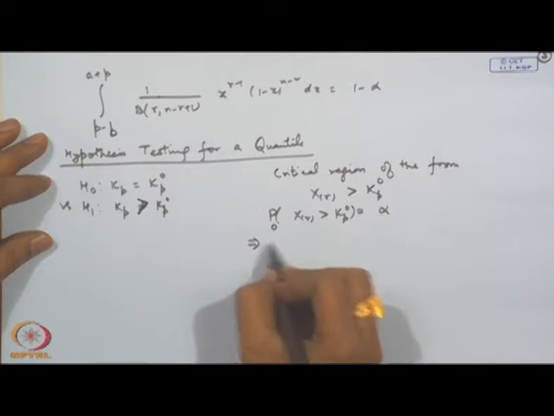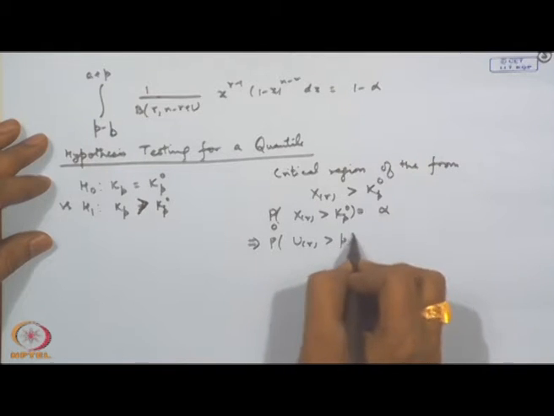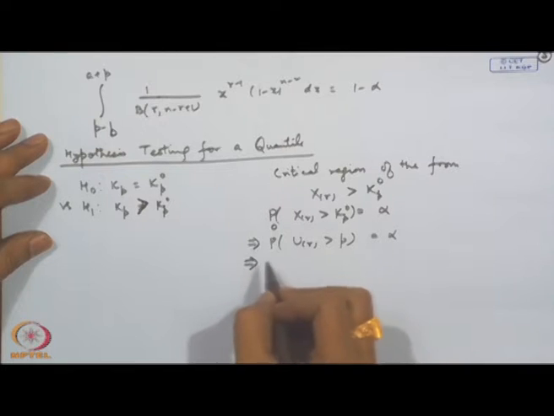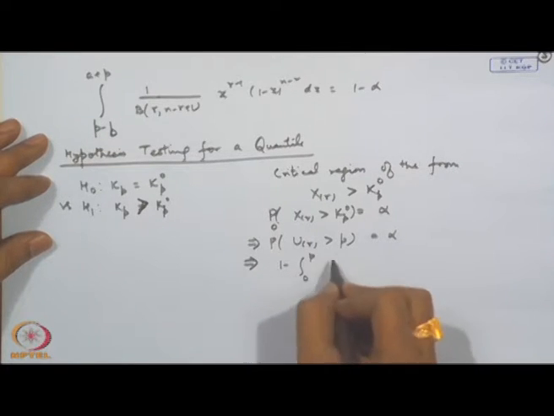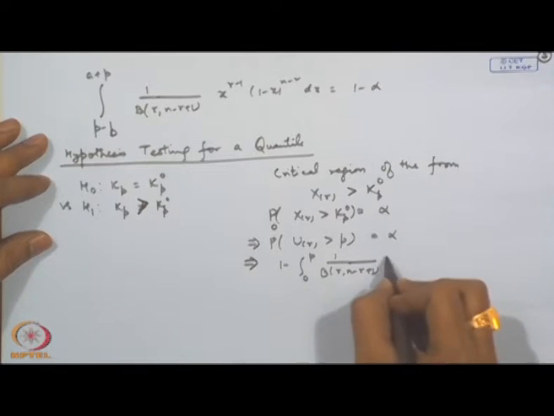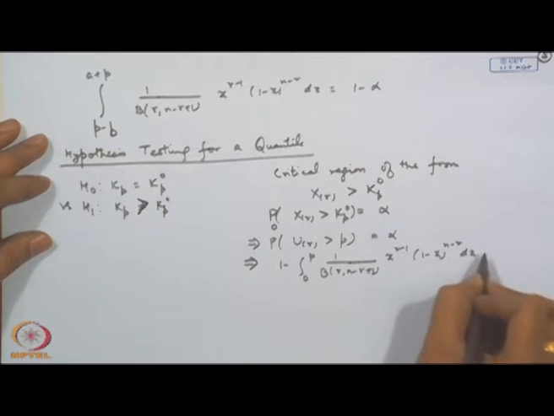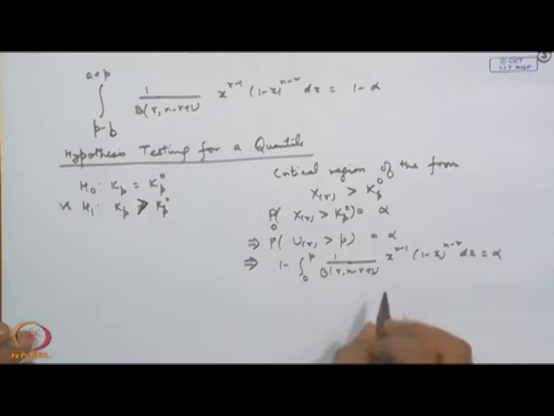Now, this is equivalent to probability of U_r greater than p, that is equal to alpha. That means, you are saying 1 minus the integral from 0 to p of 1 by B(r, n minus r plus 1) x to the power r minus 1 times (1 minus x) to the power n minus r dx is equal to alpha. So, one can easily find it out, and this is a doable thing.